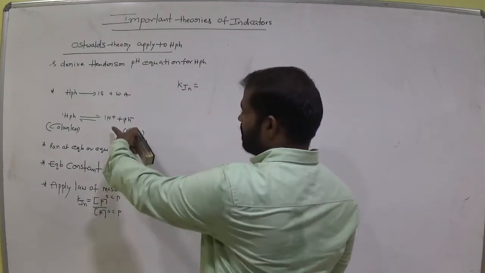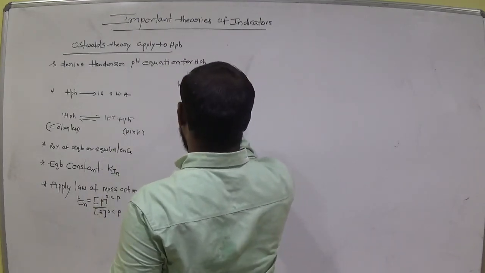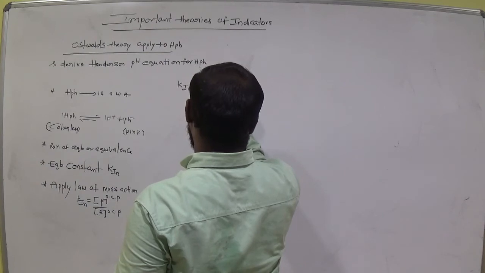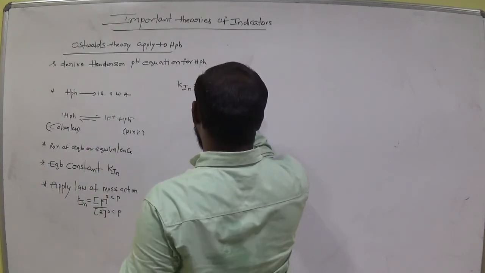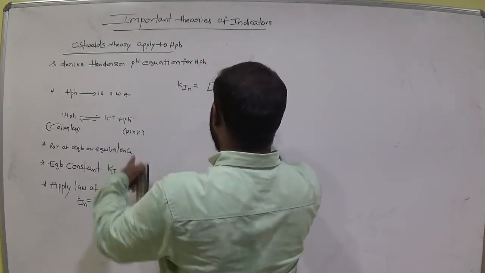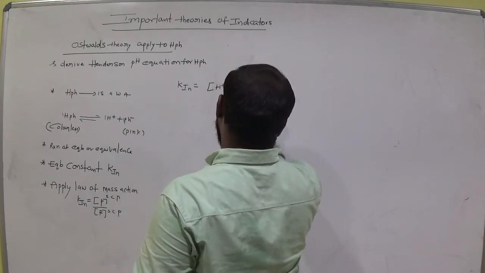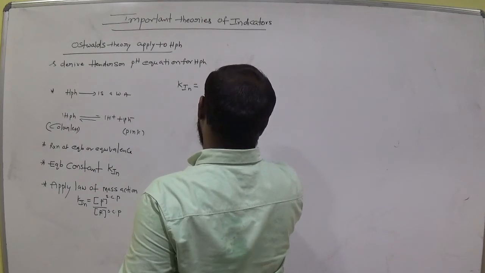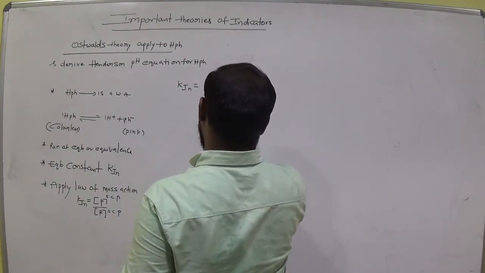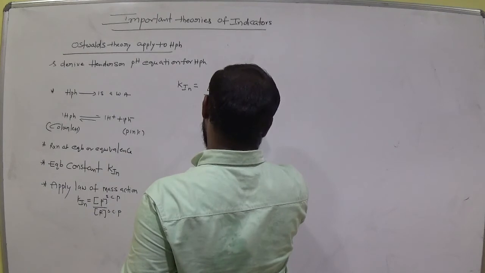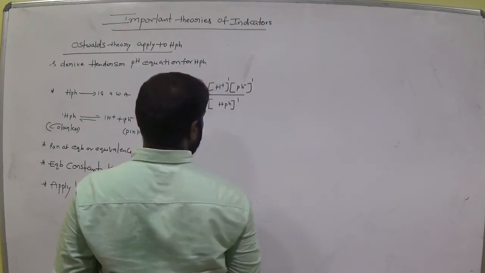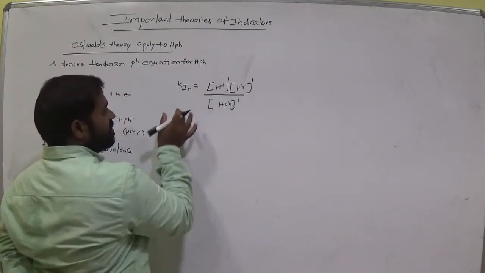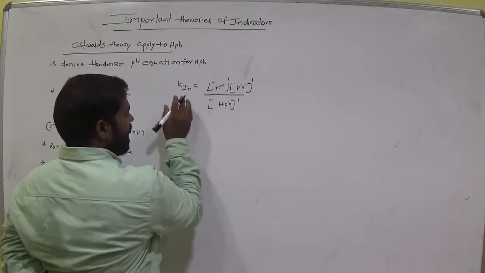What are the products? These are the products, am I right? So the molar concentration of H plus and its coefficient as power, the molar concentration of Ph minus and its coefficient as power, divided by the molar concentration of HPh, which is the weak acid, and its coefficient as power. Am I right? Clear? This is the equilibrium constant of the indicator, or indicator constant.